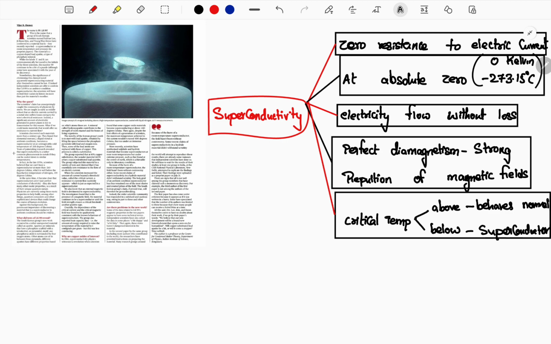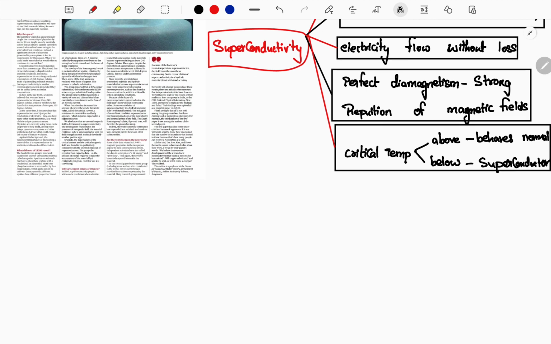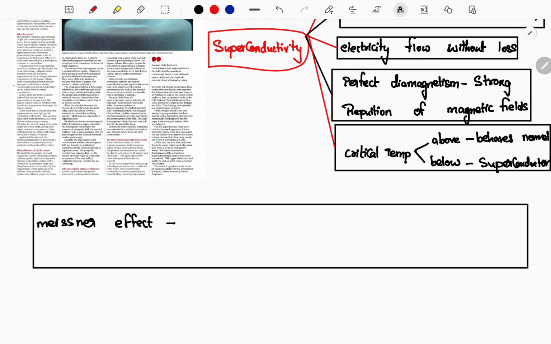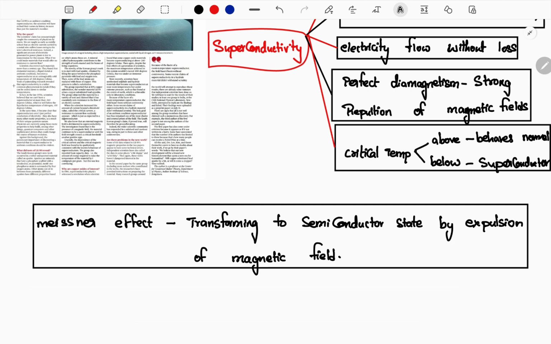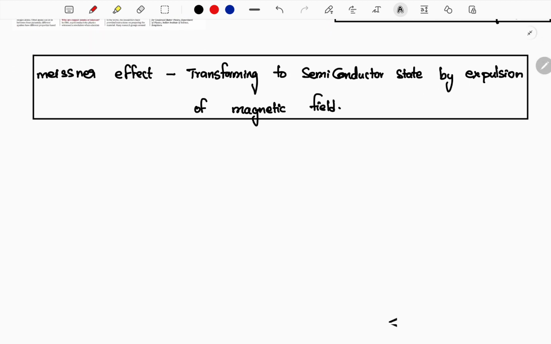Now combining this perfect diamagnetism and critical temperature, you need to understand one more concept called the Meissner effect. What is the Meissner effect? You know that diamagnetism means it is repelling the magnetic field. A superconductor will repel away all the magnetic field at a critical temperature. So from normal to superconductivity, it will be transforming, transforming to the superconducting state by expulsion of the magnetic field. This effect which is happening in the superconductor is called the Meissner effect. You're clear with this now?